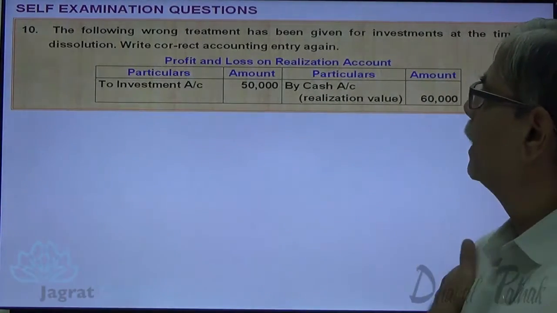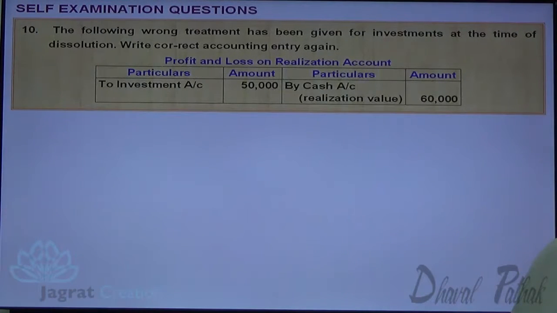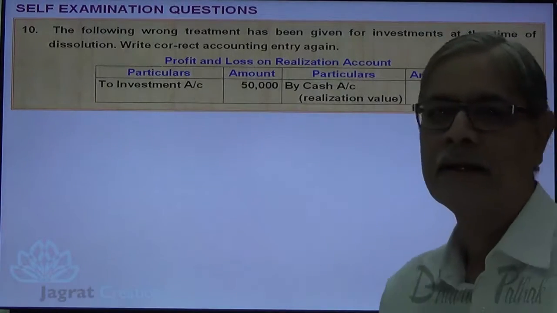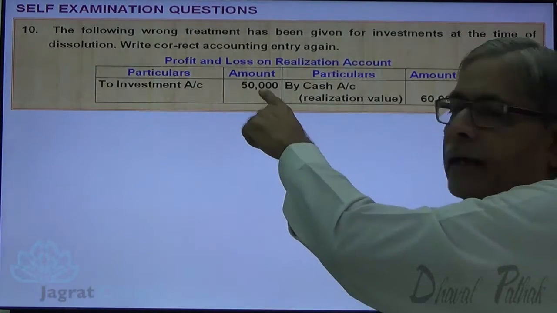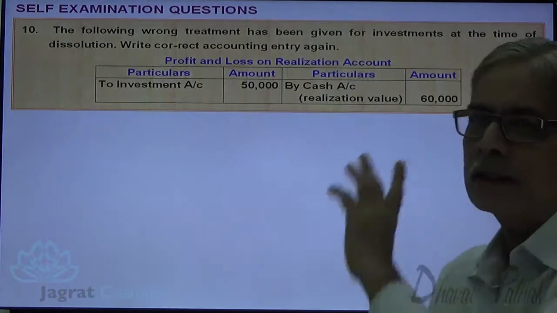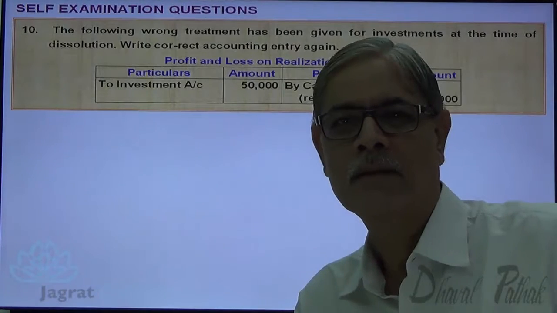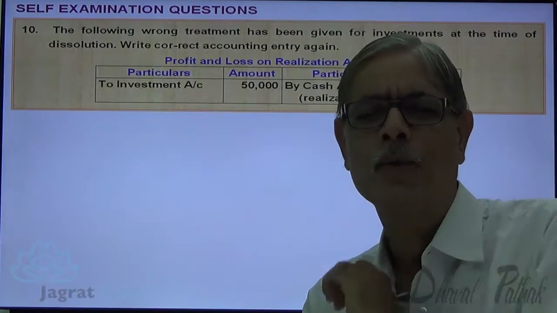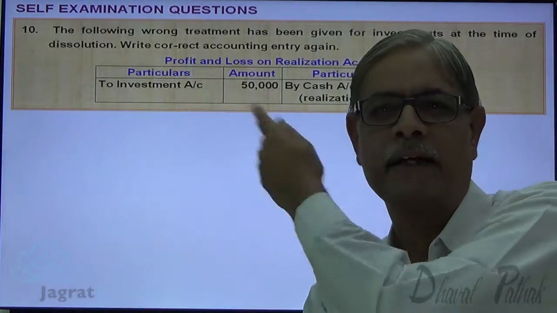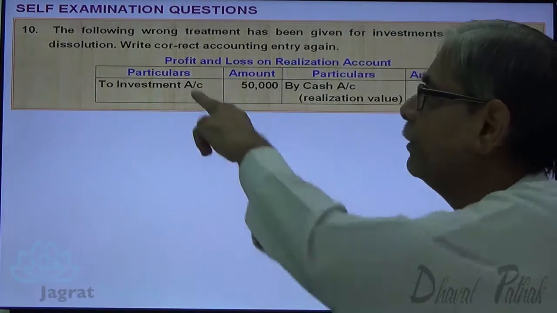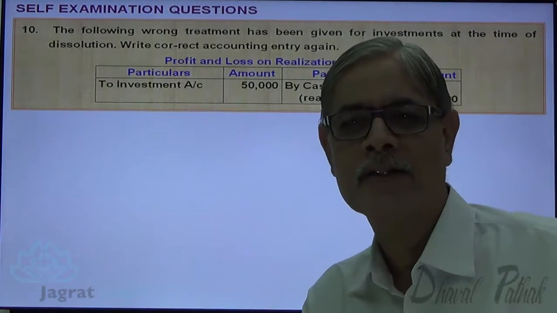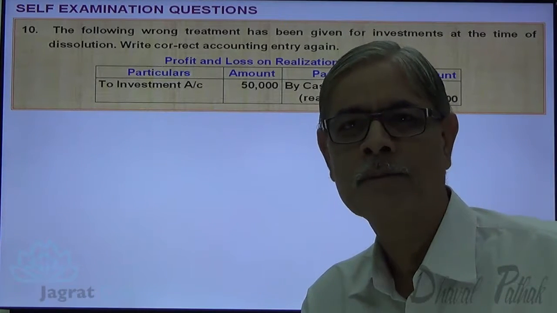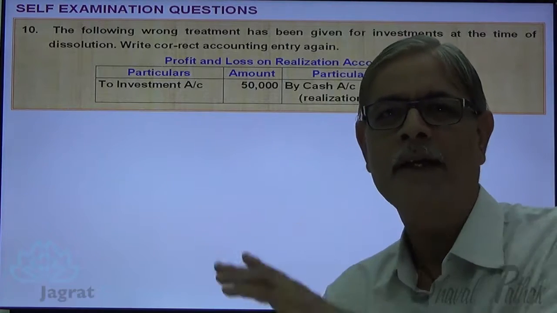The following wrong treatment has been given for investment at the time of dissolution. Right, this is a mistake. Correct accounting entry again: profit or loss on realization account, investment debited 50,000, realized value credited 60,000. So there is a gain on transfer 10,000. We should write straightway the gain to this account, not the book value debited and realized value credited, because we want to write down the profit or loss on realization account. So profit or loss on realization should be recorded, and that's 10,000. It should be recorded straight. It should not be written in this fashion.